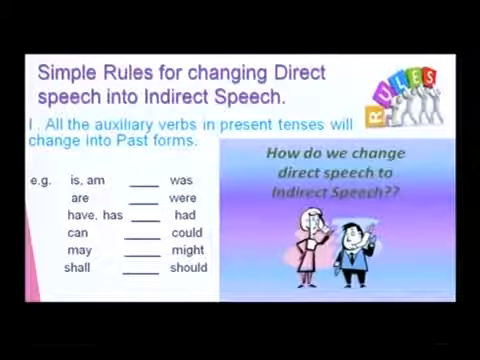Number 1, that is, all the auxiliary verbs in the present tenses will change into the past forms. For example, is and am will change to was, and are will change to were, and have or has will change to had, and can will change to could, and may will change to might, and shall will change to should. This is the first rule for changing the direct speech into indirect speech.